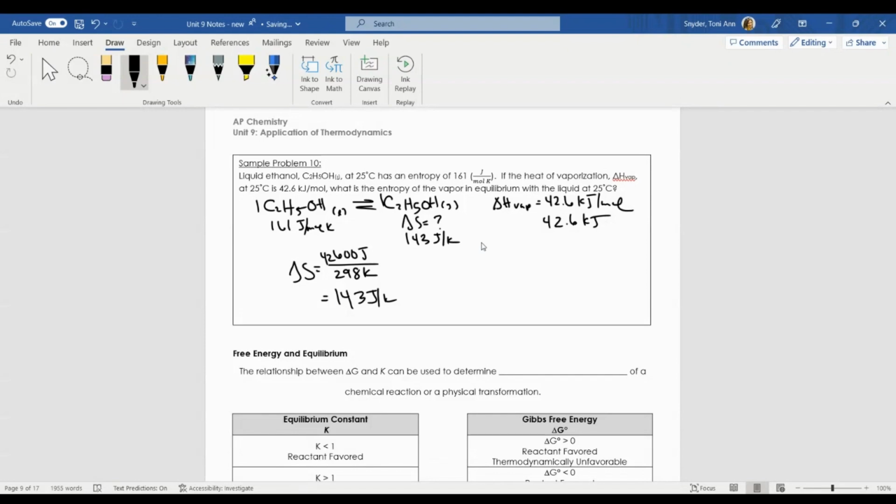I want to know the entropy of the vapor in equilibrium with the system. Because it's in equilibrium, I want to add these two together. So 161 joules per Kelvin plus 143 joules per Kelvin gives me 304 joules per Kelvin. That is the entropy associated with ethanol in equilibrium, a liquid with its gas.